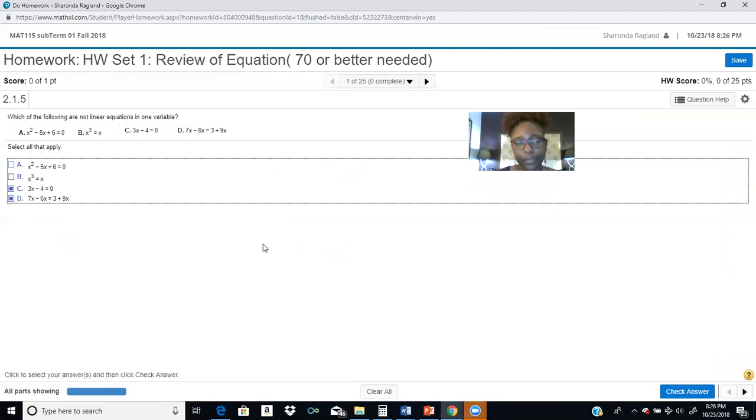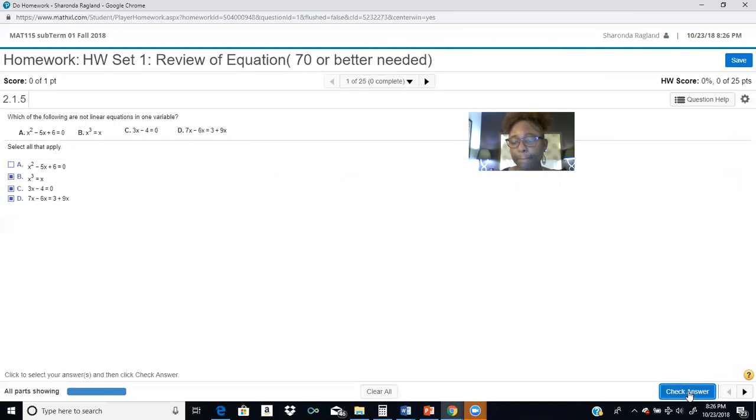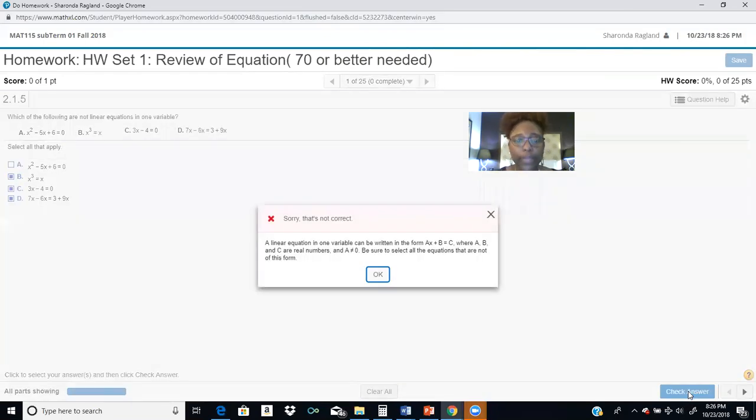Now, let's just suppose that we clicked B also, and then you check your answer. This is going to give you more than one attempt. Let's see what happens. It says, sorry, that's not correct. Now it's telling you a linear equation in one variable.